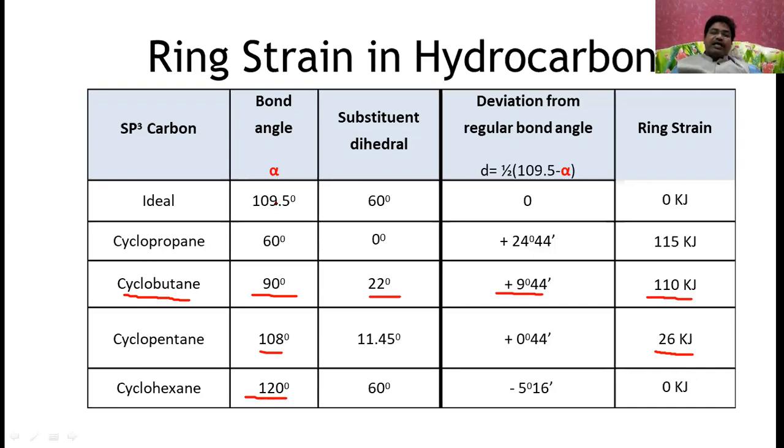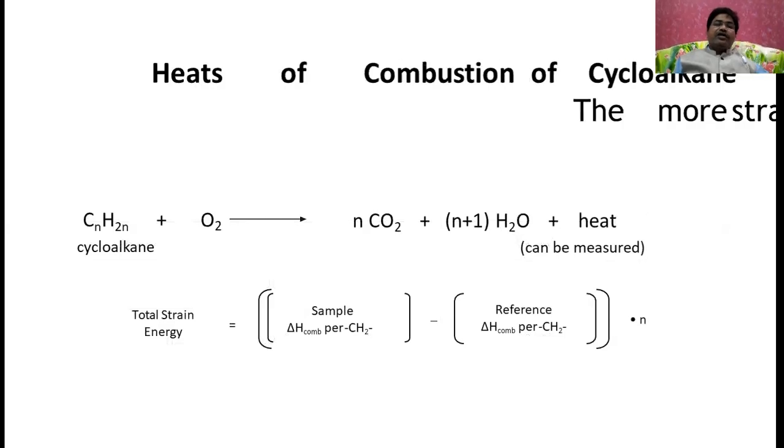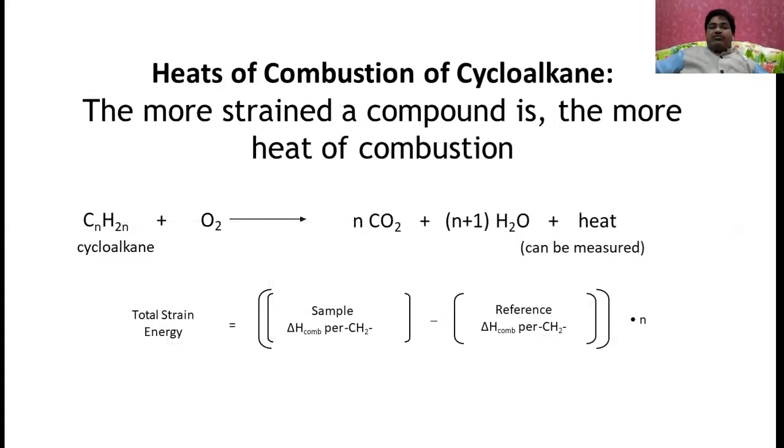and the dihedral angle is 60 degrees, the same as required. The deviation from 109 is 5.16, and that's why the ring strain is 0. In this way, ring strain changes the structure, or conformers, of the cycloalkanes. And you can see another factor, that is the heat of combustion of the alkanes.